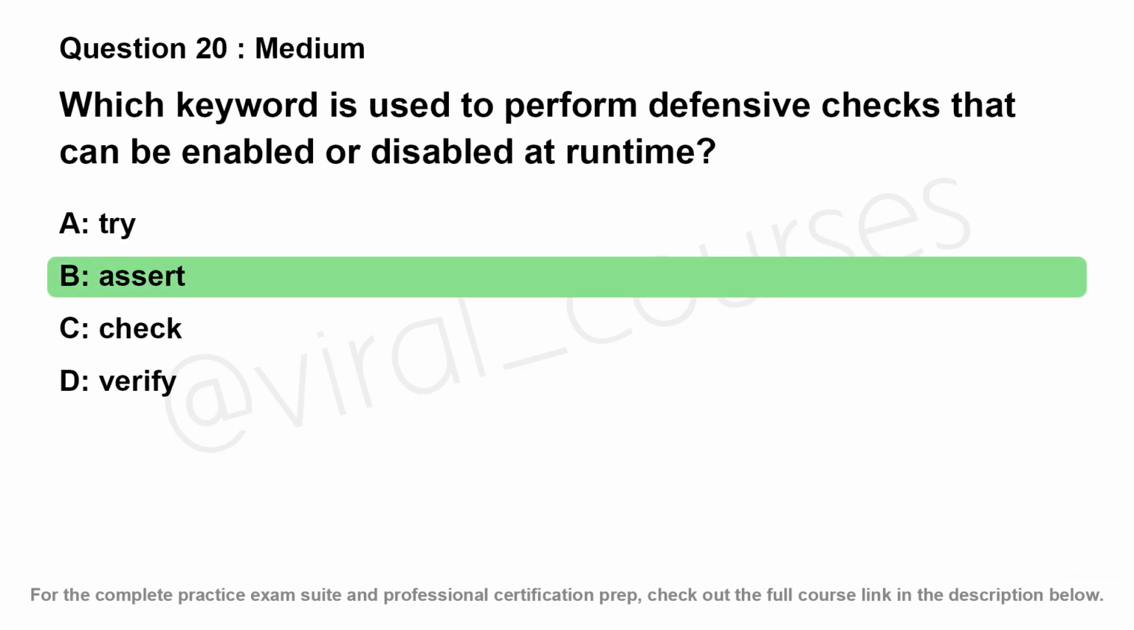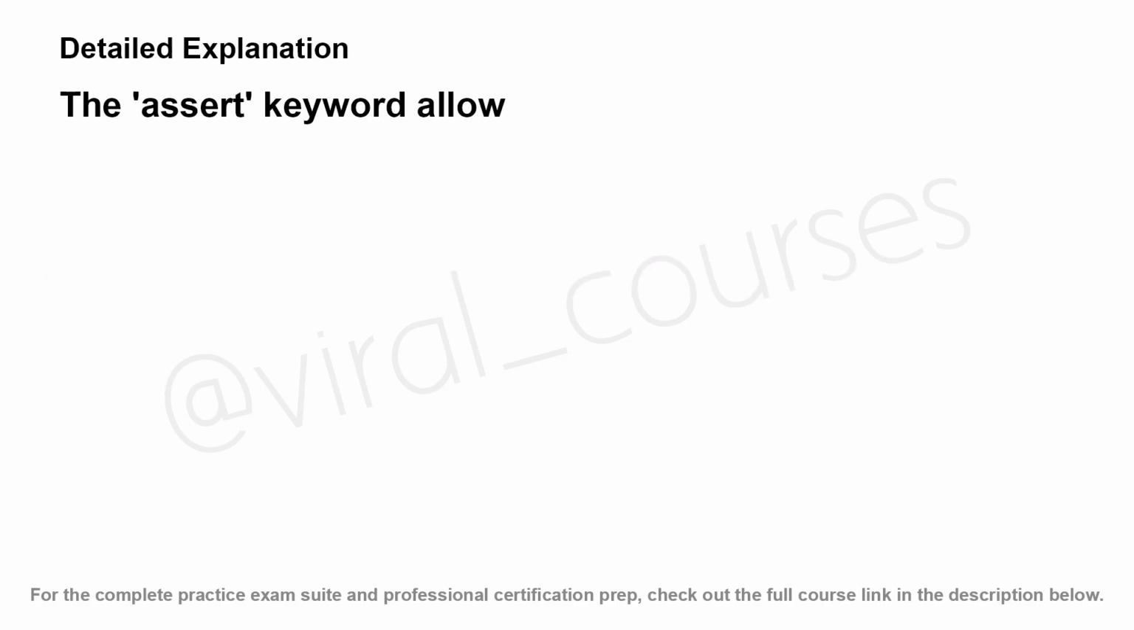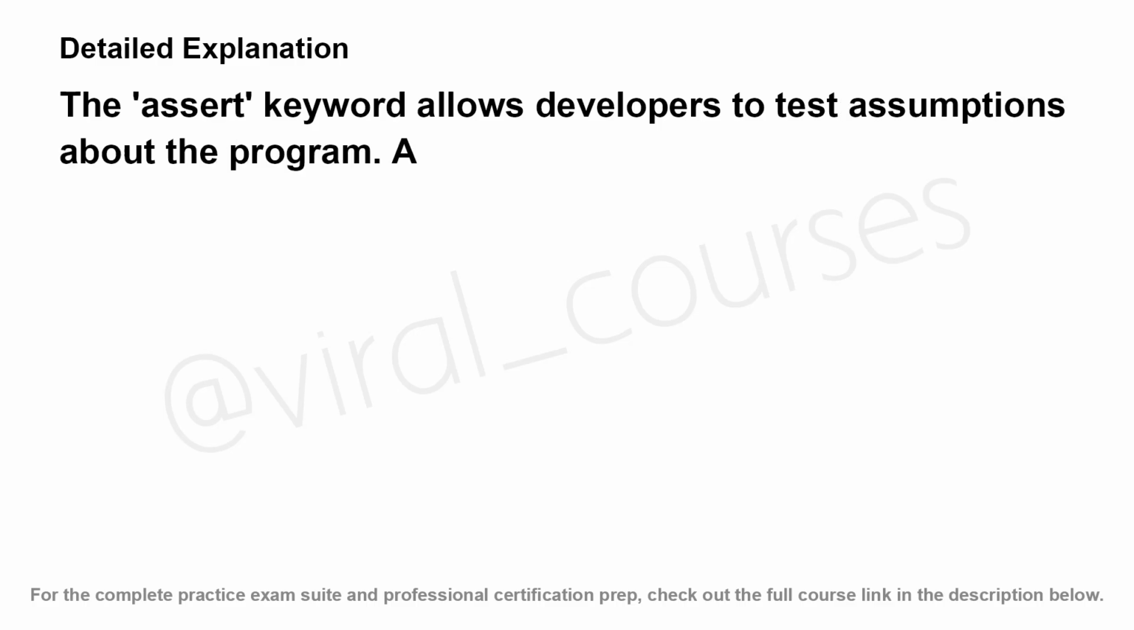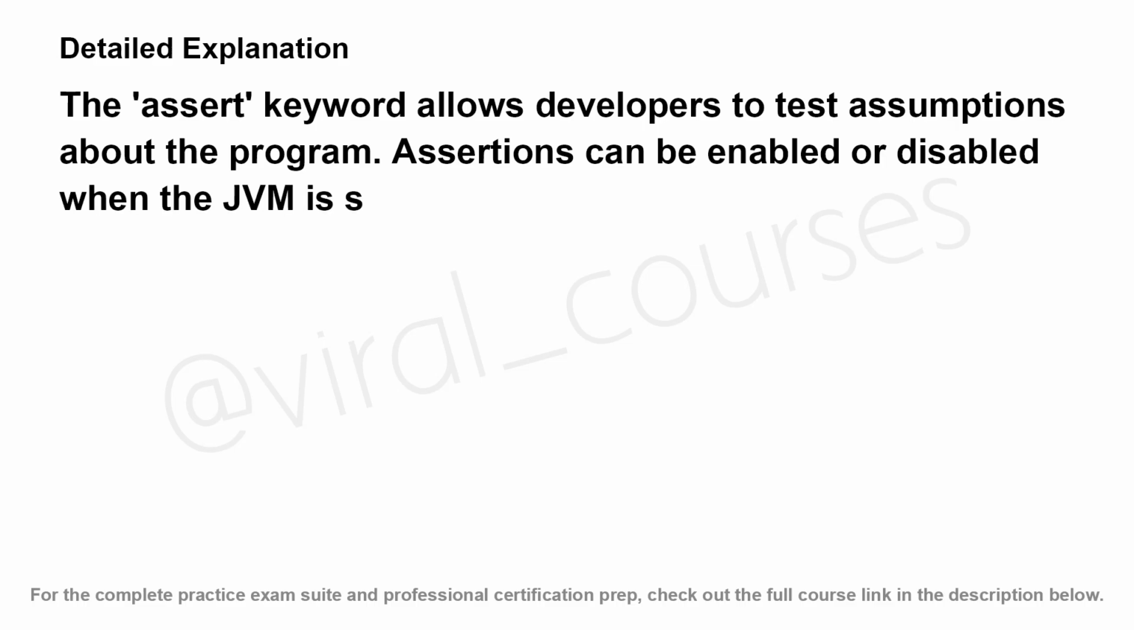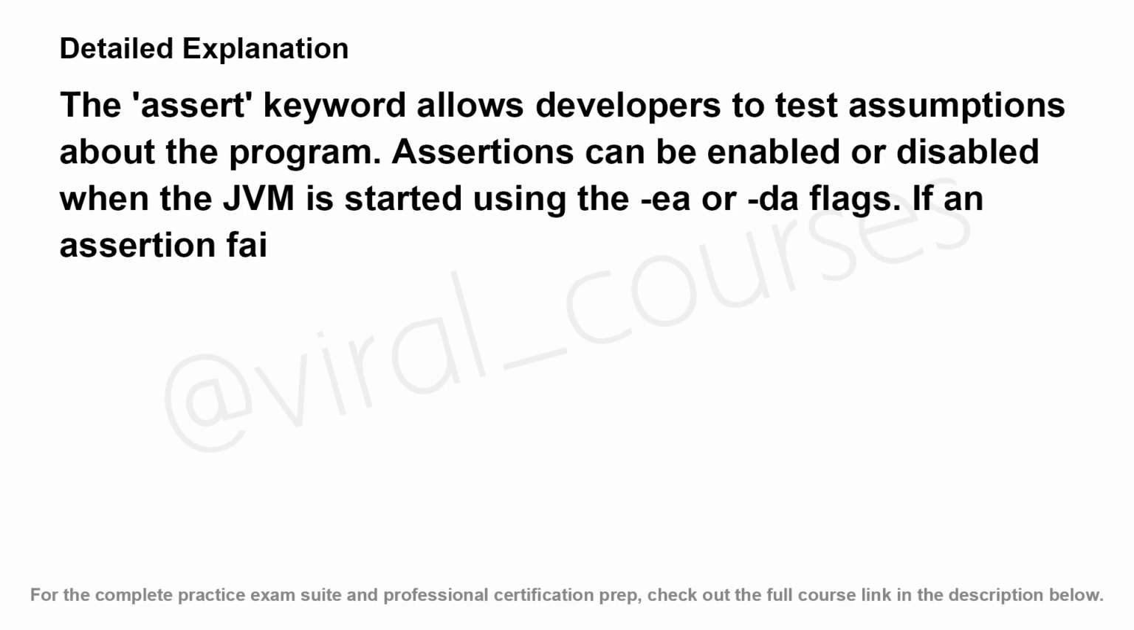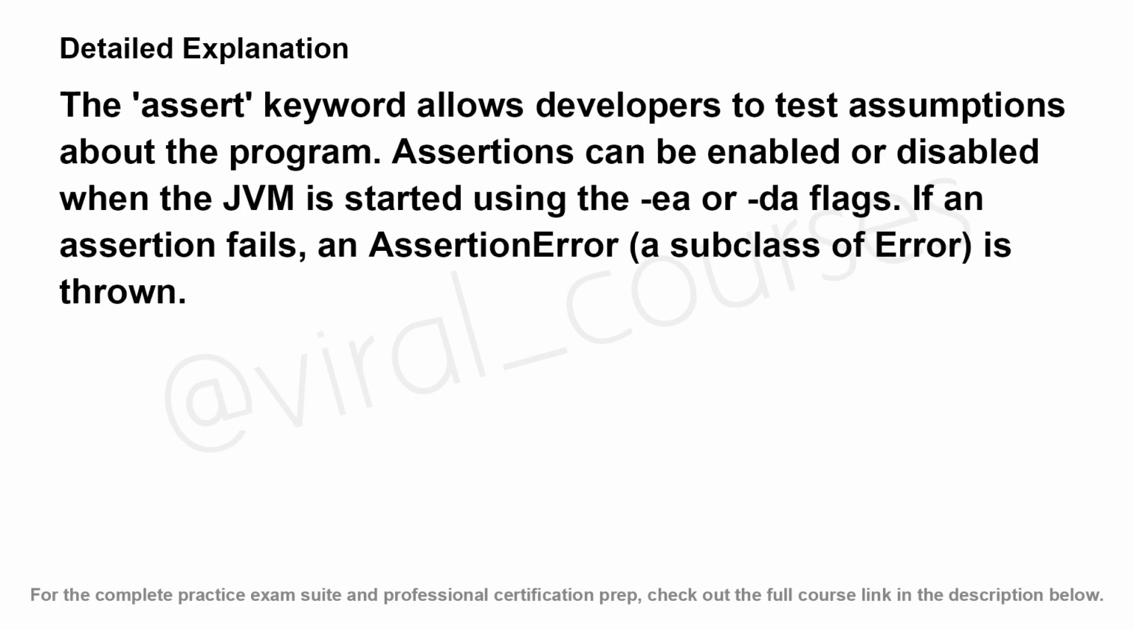The correct answer is B. The assert keyword allows developers to test assumptions about the program. Assertions can be enabled or disabled when the JVM is started using the -ea or -da flags. If an assertion fails, an AssertionError, a subclass of Error, is thrown.